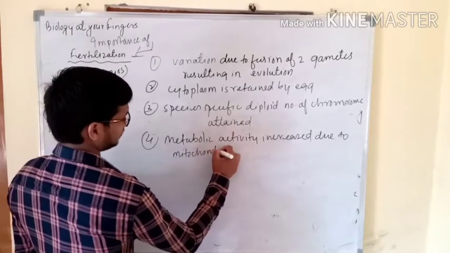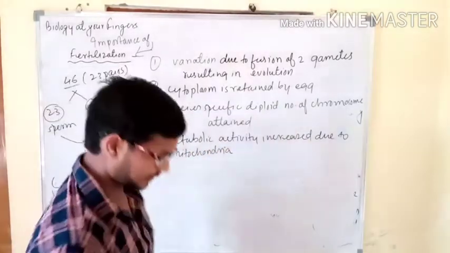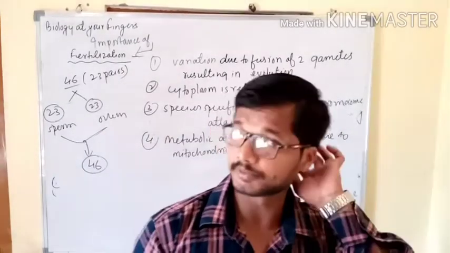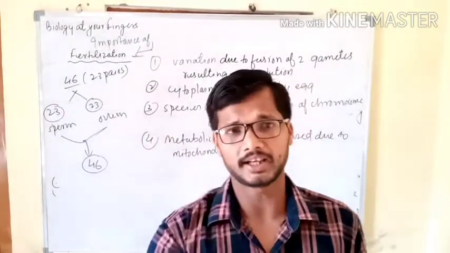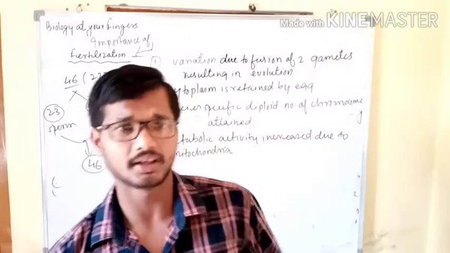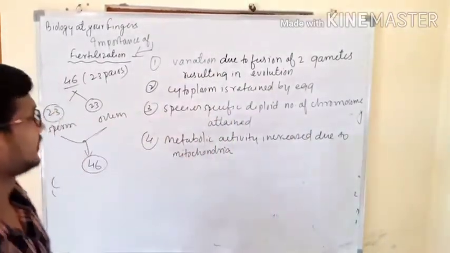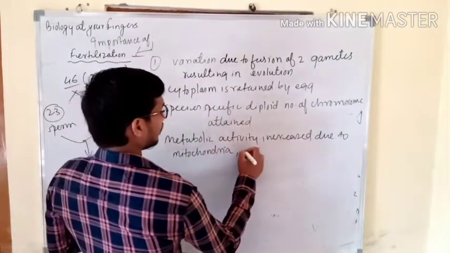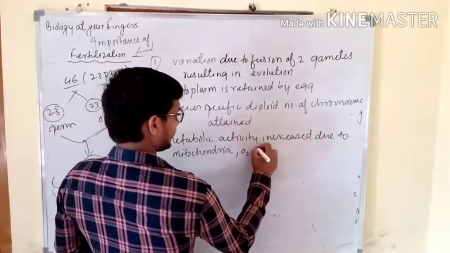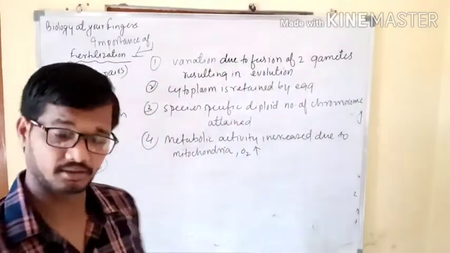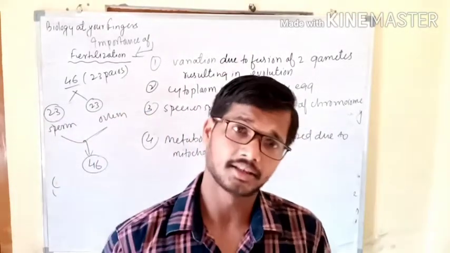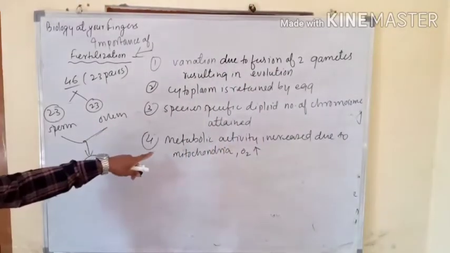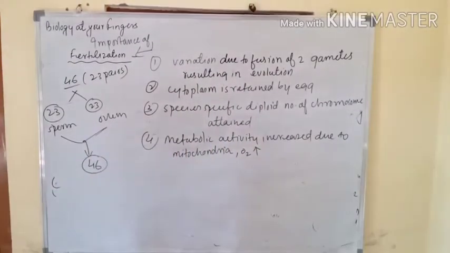As you know, in the region of the middle piece, sperms contain mitochondria, and that mitochondria increases the metabolic rate. So by means of the increased metabolic rate due to mitochondria, oxygen uptake also increases, and metabolic activities also increase. So these two were the important lines in the fourth step.